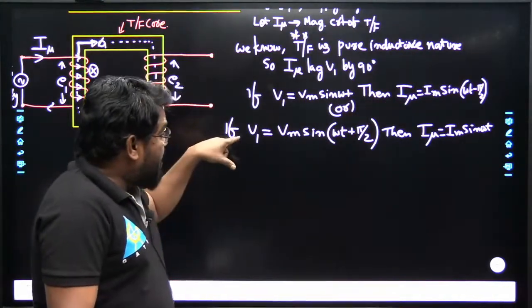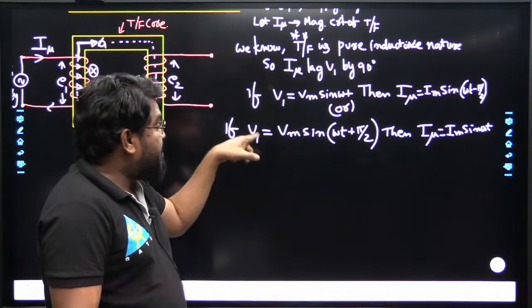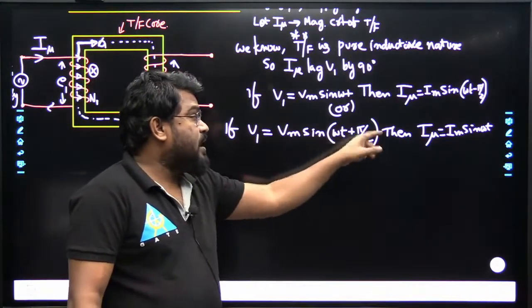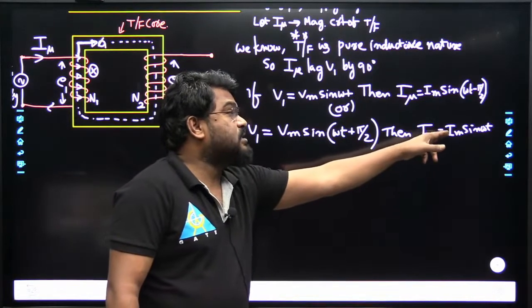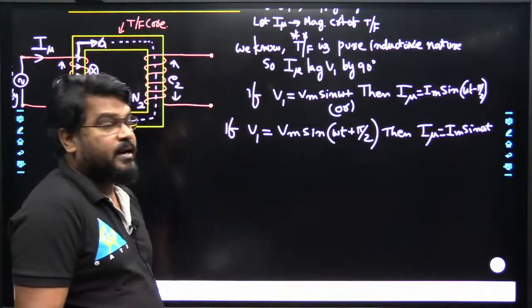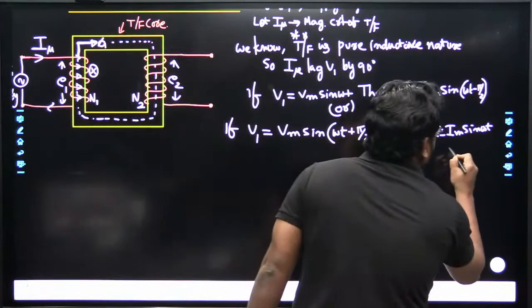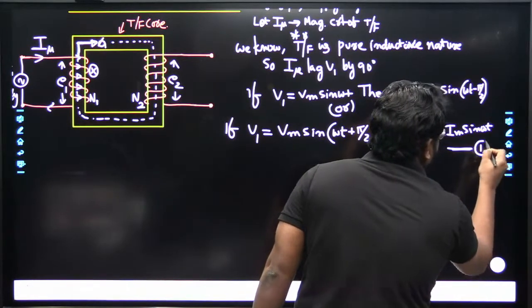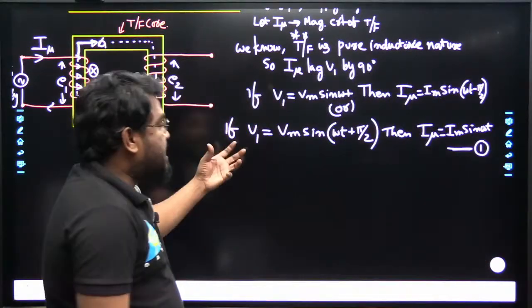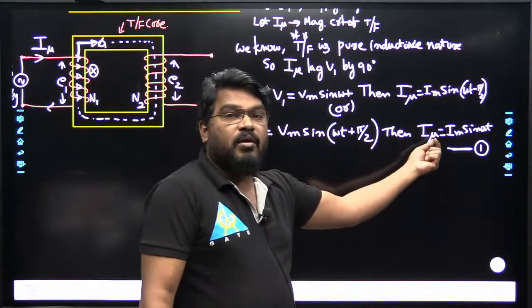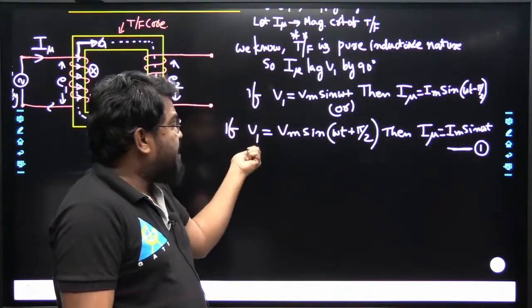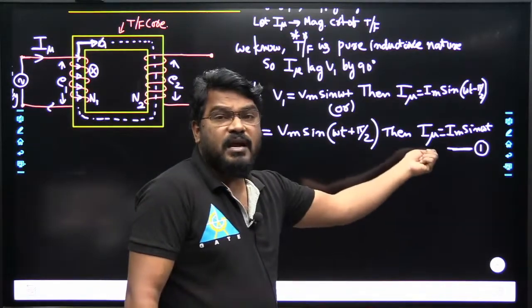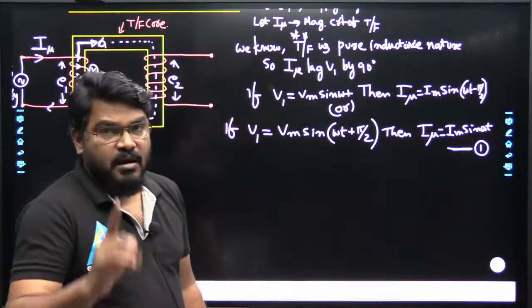And for the other equation, if V1 is equal to Vm sin omega t plus pi by 2, then the magnetizing current I mu is equal to Im sin omega t. You can take any one; this is equation 1. In general we have considered I mu equal to Im sin omega t. So the applied voltage leads the magnetizing current by 90 degrees, clear.